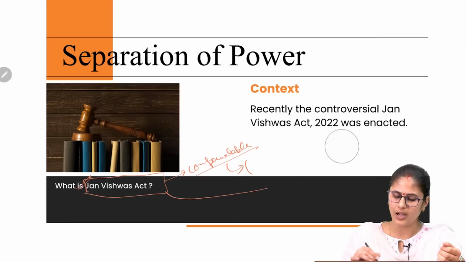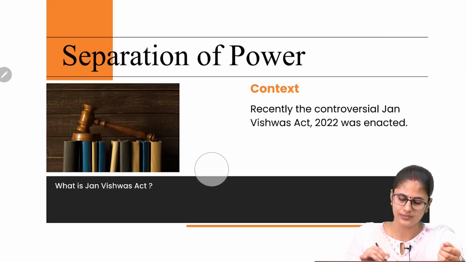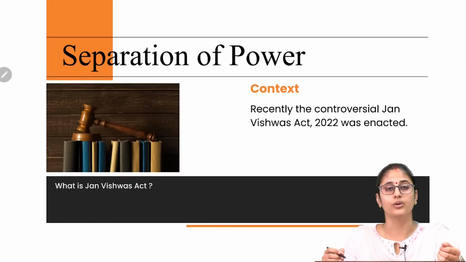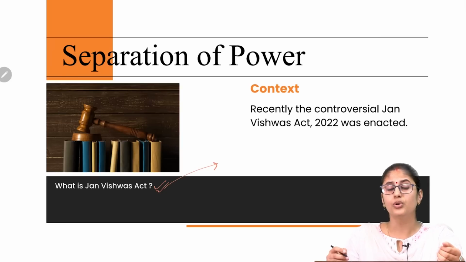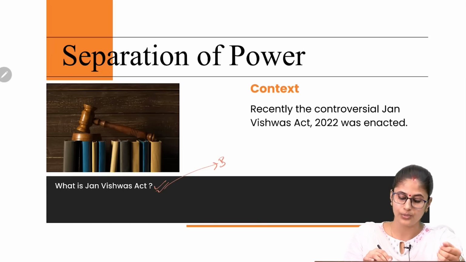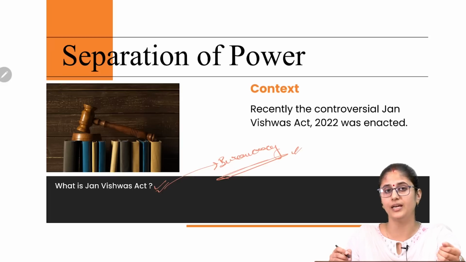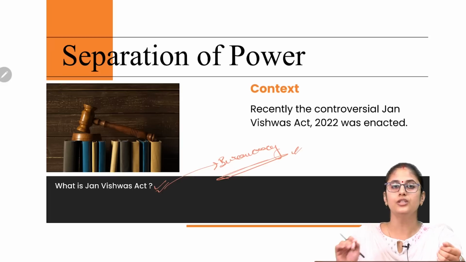The controversial part of this act, as the writer has pointed out, is that the government has given the power to impose penalties to the bureaucracy, whereas this power to impose penalties should be with the judiciary.